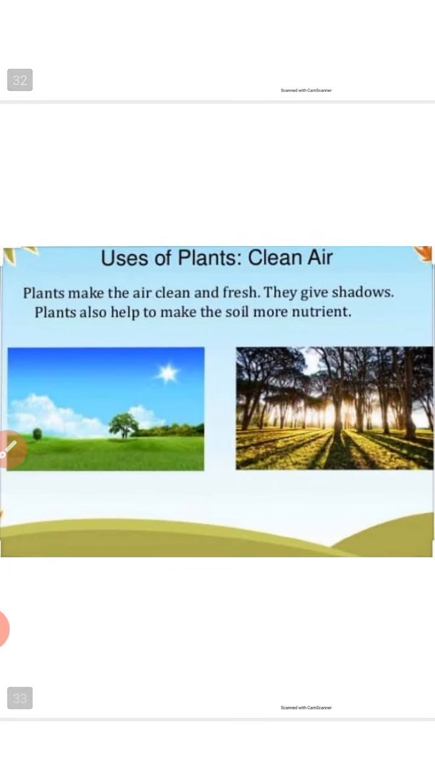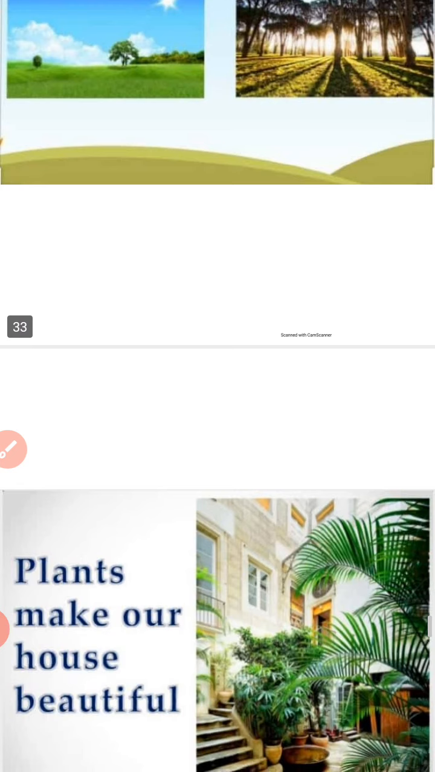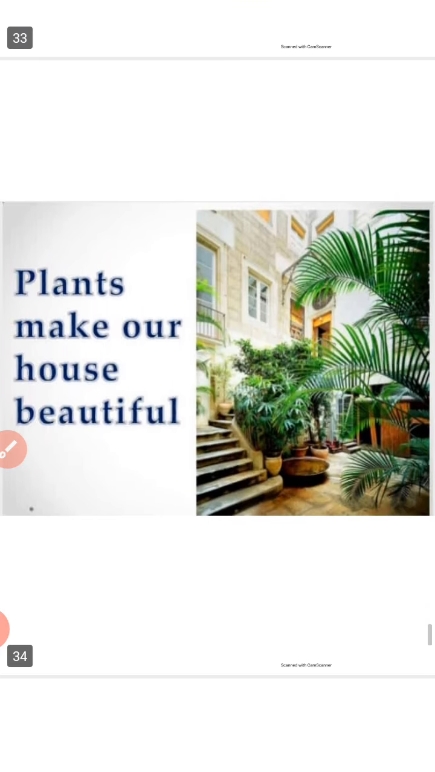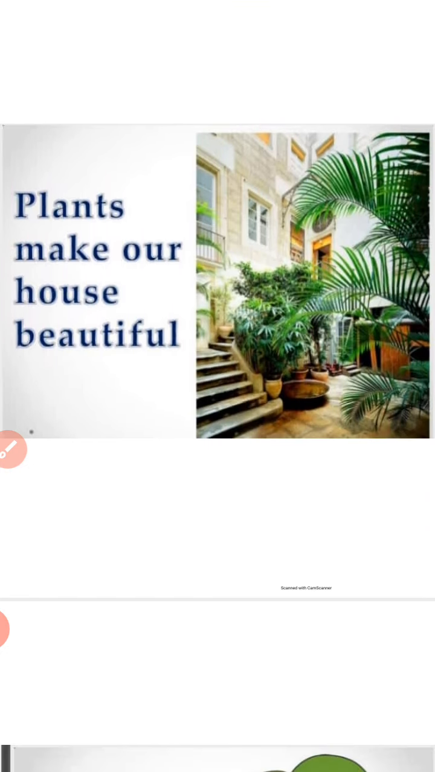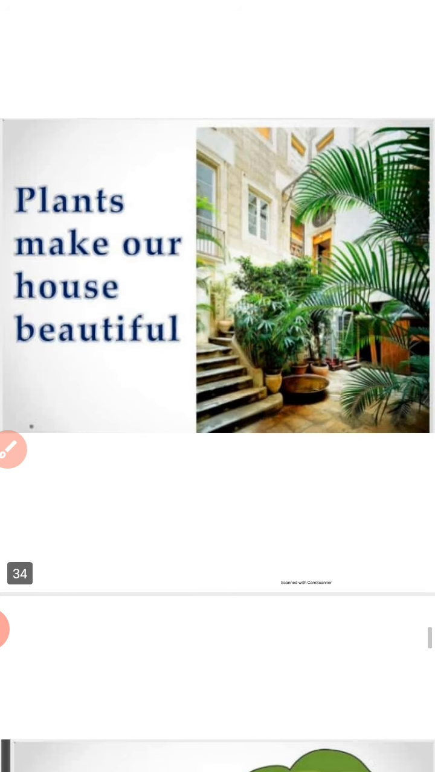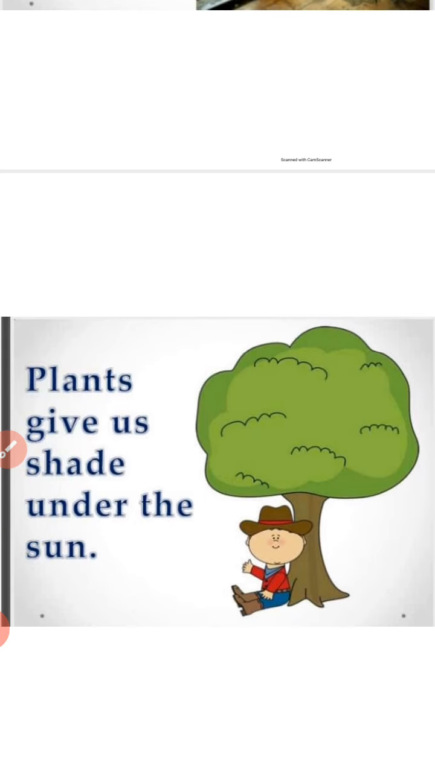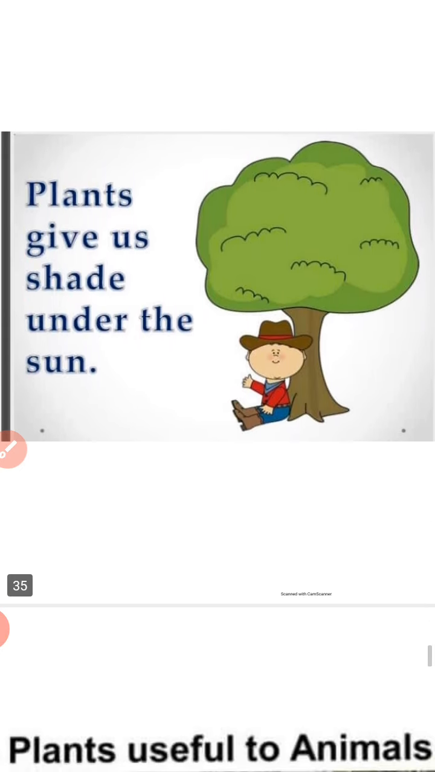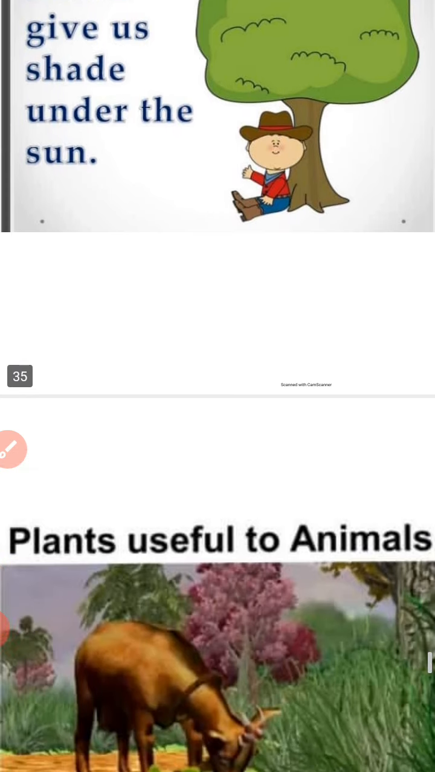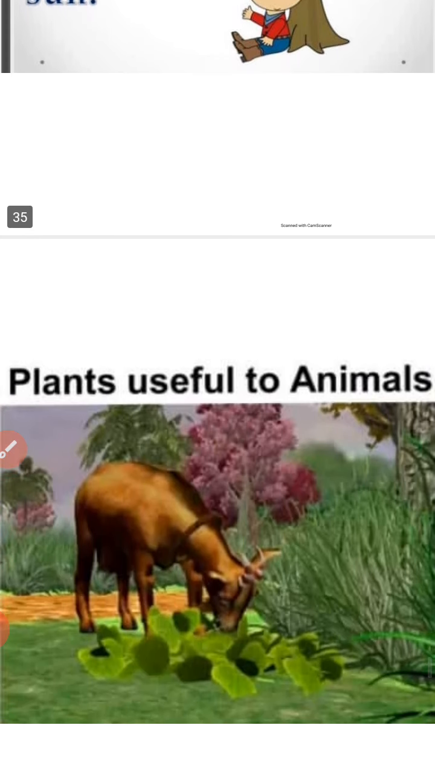They give shadows. Plants also help to make the soil more nutrient-rich. So these are the various uses of plants. Another use, plants make our house very beautiful, like we decorate our house with plants. Plants give us shade under the tree. So all these are very important uses of plants.